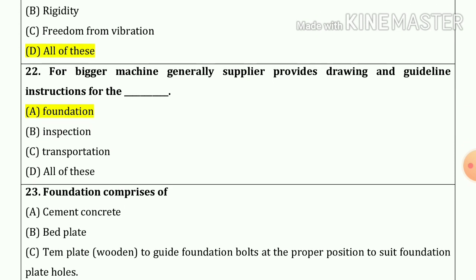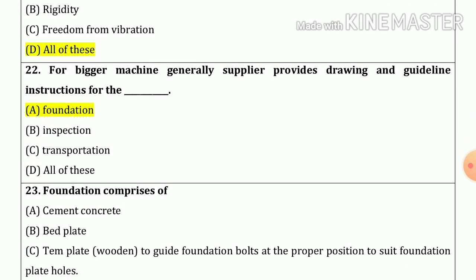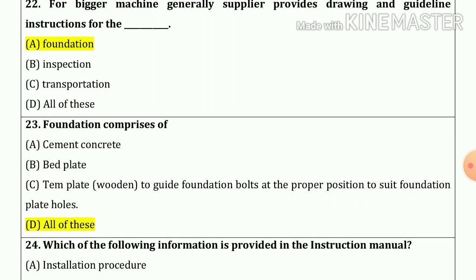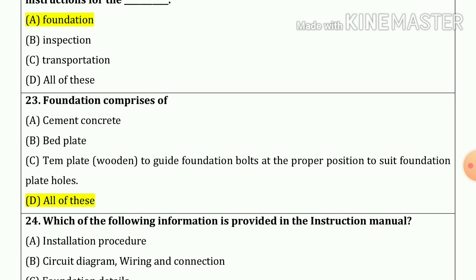Now question number 22. For bigger machines, generally the supplier provides a drawing and guideline instructions for the foundations. Option number A. Now 23 number. Foundations comprise of A, B and C. That means our answer is all of these. Option number D.